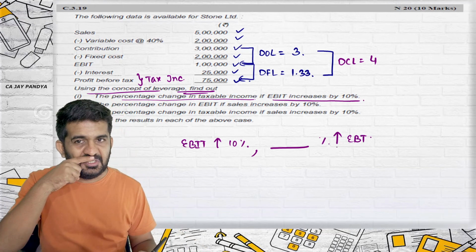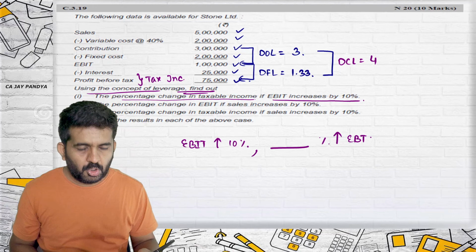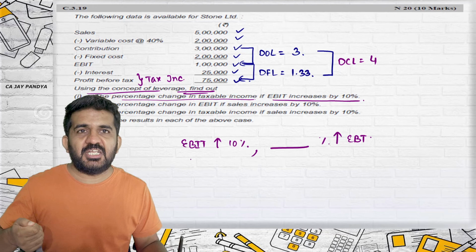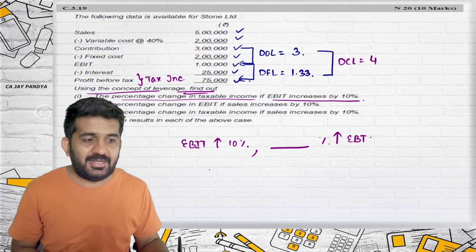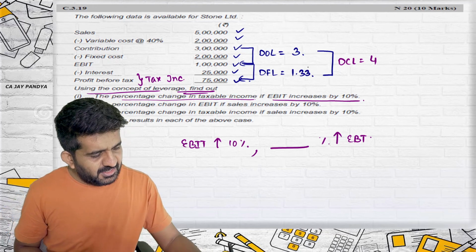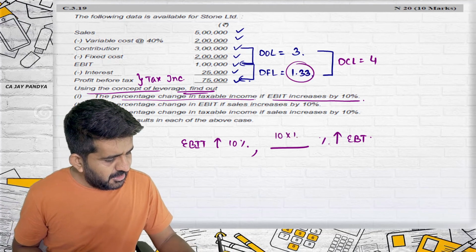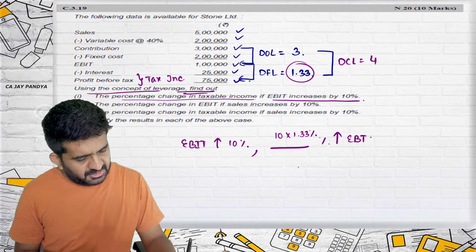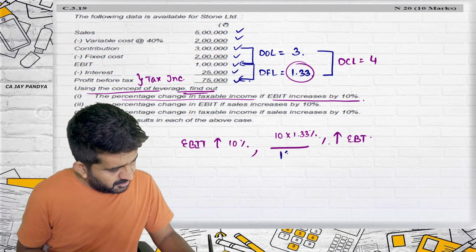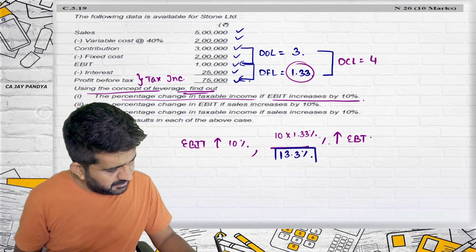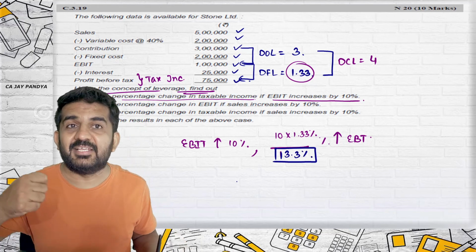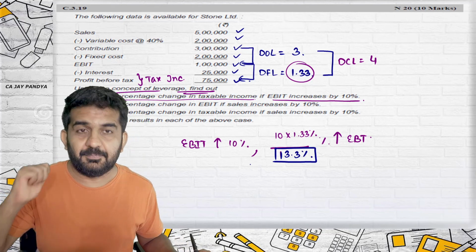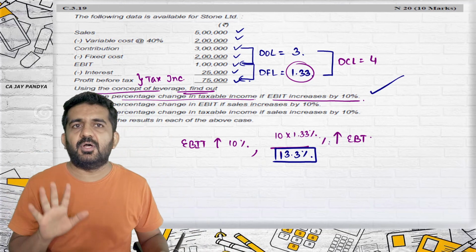Which concept should be used? Abhishek, can you tell me? Operating, financial, combined. Financial. Financial, yes, good. So what does financial leverage say? If EBIT increases by 10%, then EBT will increase by 10 into 1.33 percentage, which is 13.3 percentage. So if EBIT increases by 10%, then EBT will increase by 13.3%. That's it. This is the answer of question number 1.